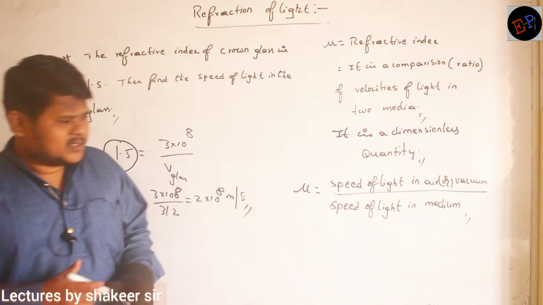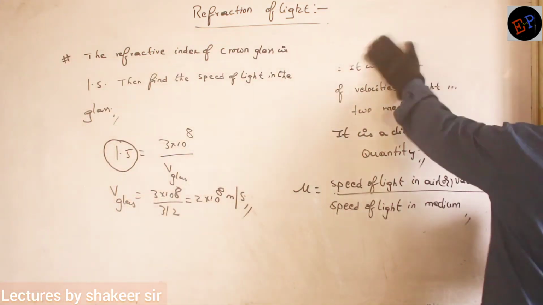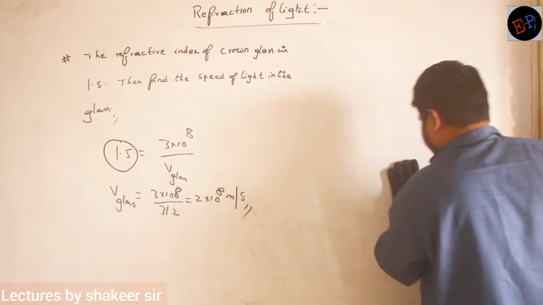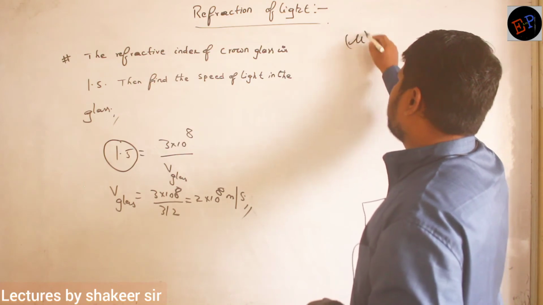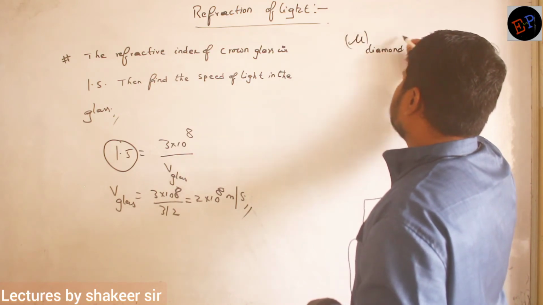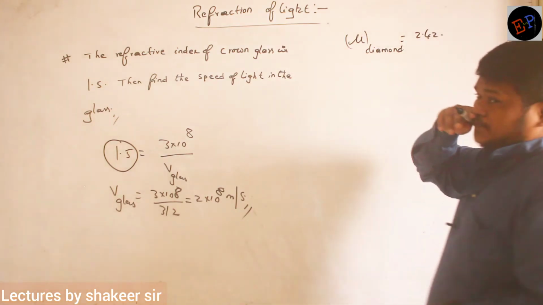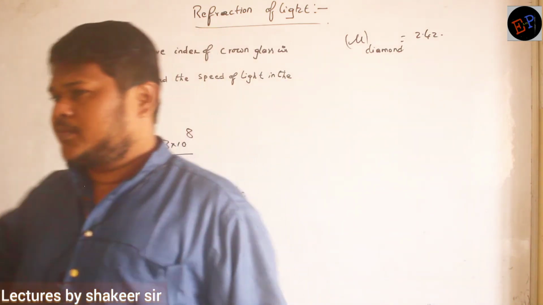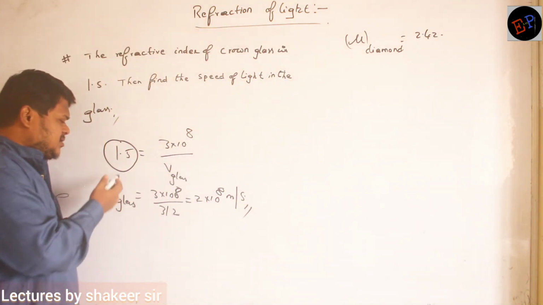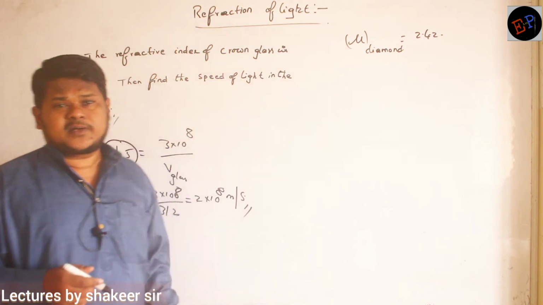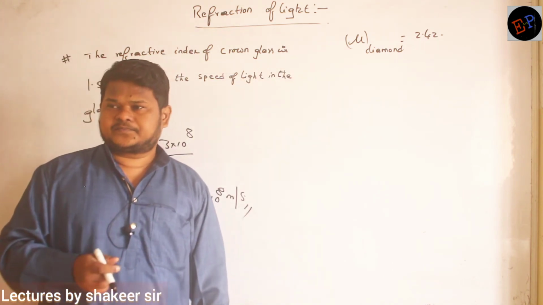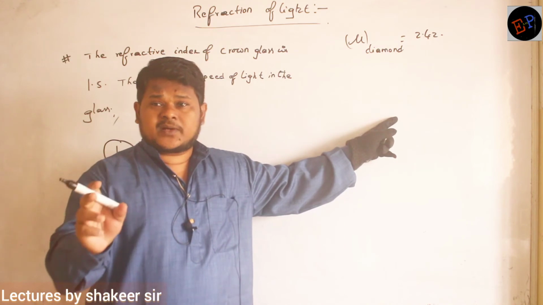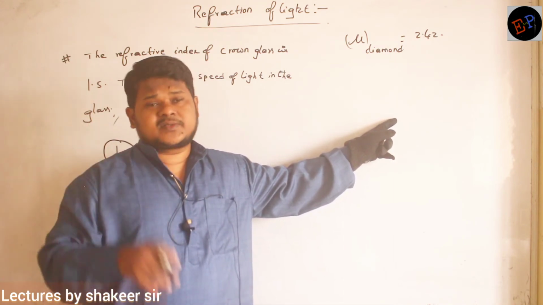Similarly, for example, if I take the refractive index of diamond, it varies, and for some diamonds it is 2.42. So what do you understand by 2.42? See, the refractive index of glass is 1.5, but the refractive index of diamond is 2.4. What is the meaning of it? It means that when light enters into diamond, speed reduces by nearly 2.42 times. That is the meaning of it.